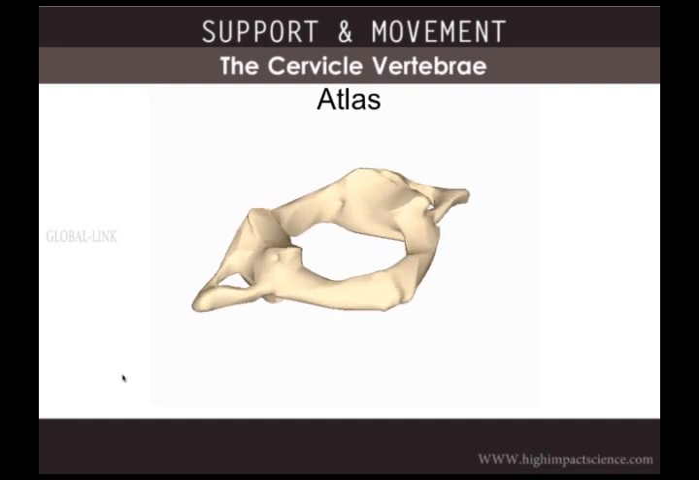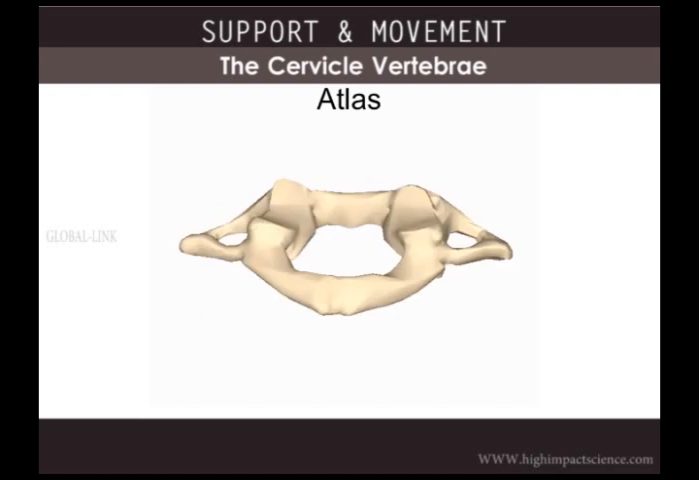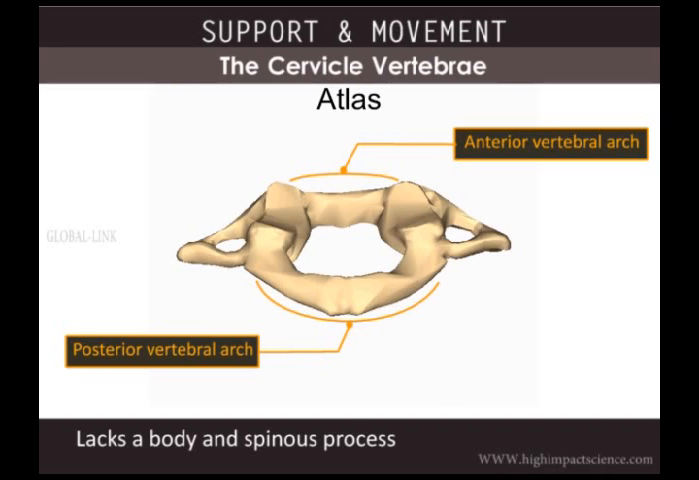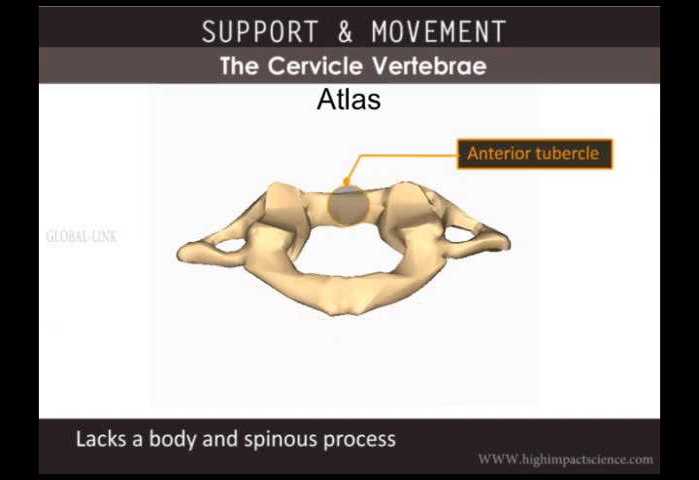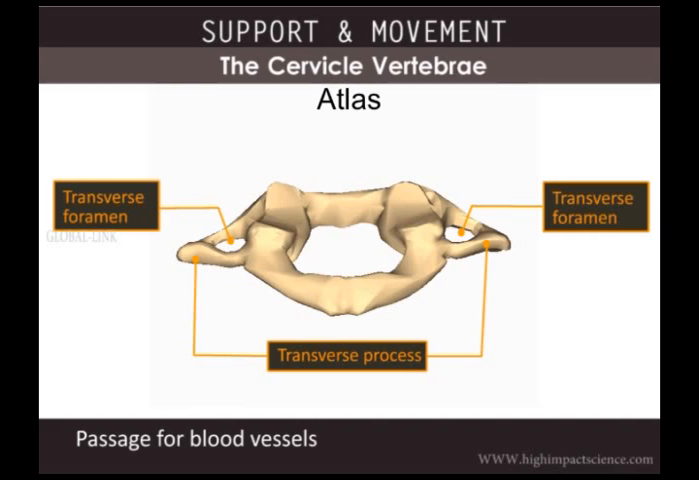This is an image of the atlas or C1. A unique feature of the atlas is that it does not have a body or a spinous process. Instead, there is an anterior vertebral arch and a posterior vertebral arch. Replacing the body anteriorly, we have the anterior tubercle, and replacing the spinous process, we have the posterior tubercle. Laterally on either side, we still have the transverse process and also a transverse foramen or vertebrarterial canal for passage of blood vessels.